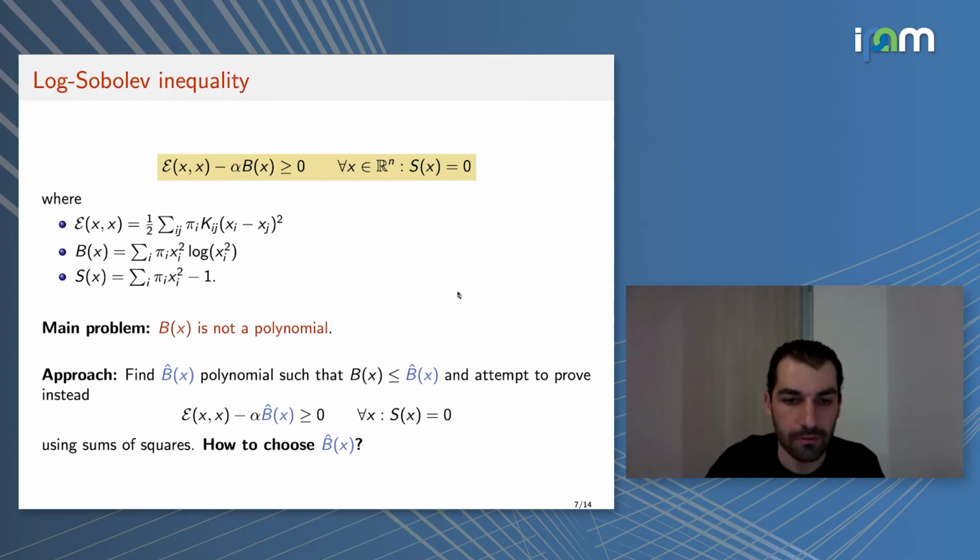Now the question is, of course, how do we choose B hat of x? I will describe two ways to choose it. The first one will be based on certain Taylor expansions, and the second one will be an adaptive way, where the optimization problem searches for the best possible polynomial upper bound on B of x. I will explain both of them.